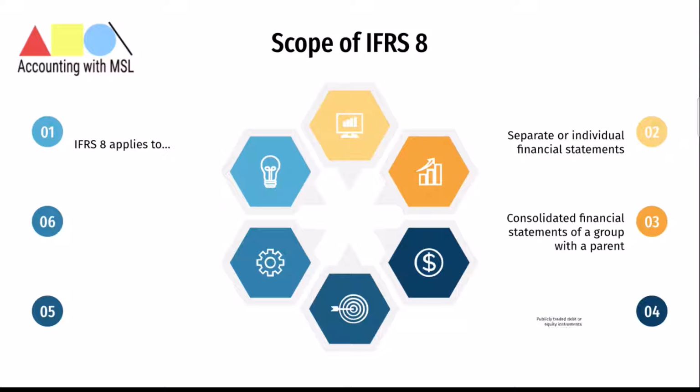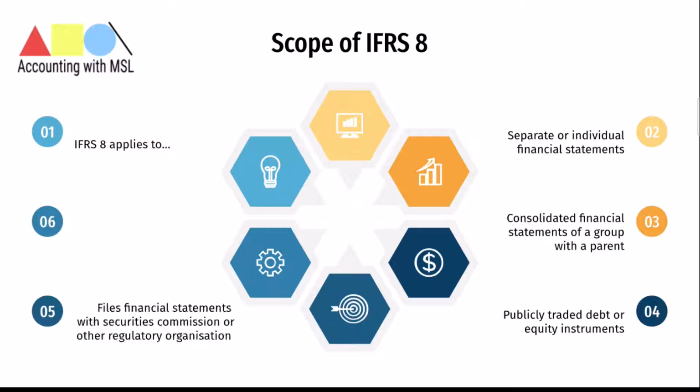The first is that any entity whose debt or equity instruments are traded in a public market must comply with the requirements of IFRS 8 Operating Segments. The next is any entity that files or is in the process of filing its financial statements with the Securities Commission or other regulatory organization for the purpose of issuing any class of instruments in a public market.